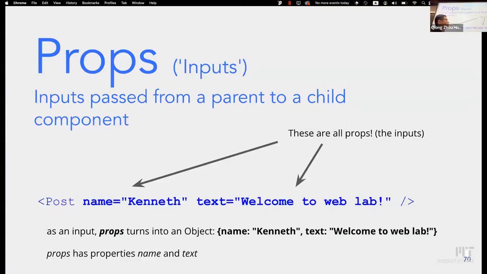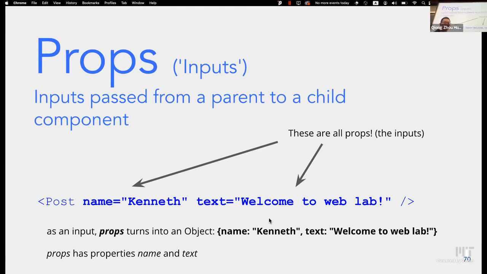So recall the definition of props. Props are just inputs passed from the parent to the child component. So how do we use that in React itself? We have this post tag. Well, what if we want to have name and text as two props that we want to pass into our post? Well, we can just write a space and name equals whatever value we want to put in, and text equals, again, whatever value you want to put in.